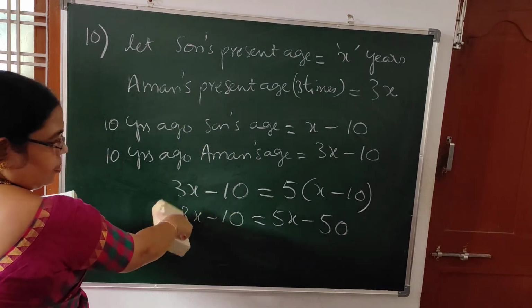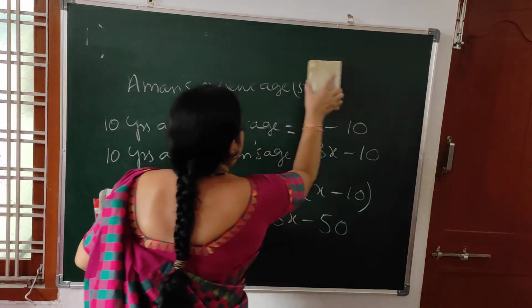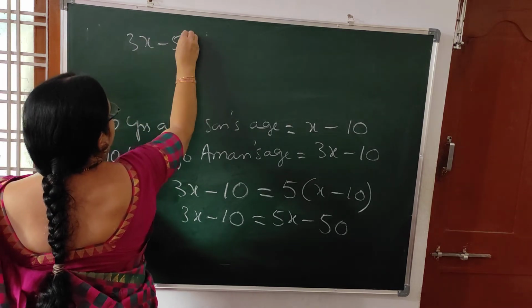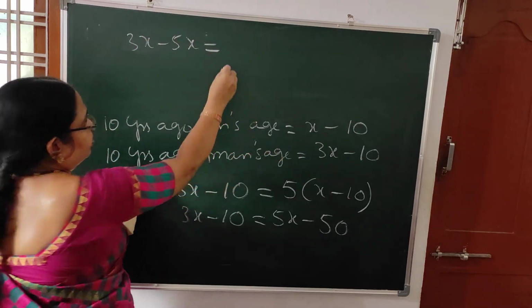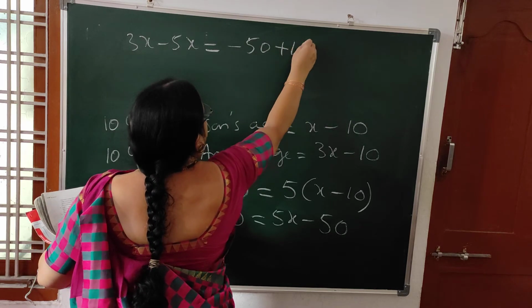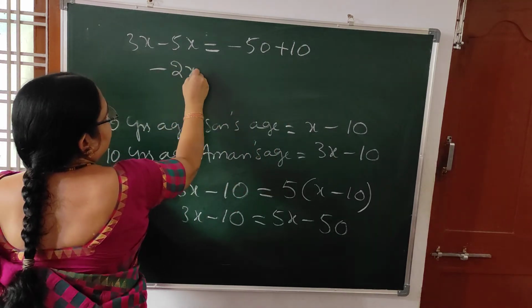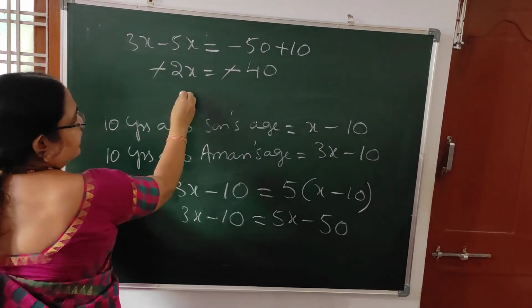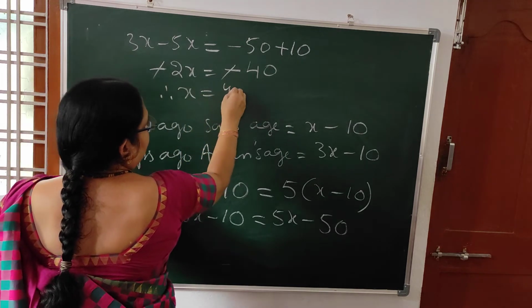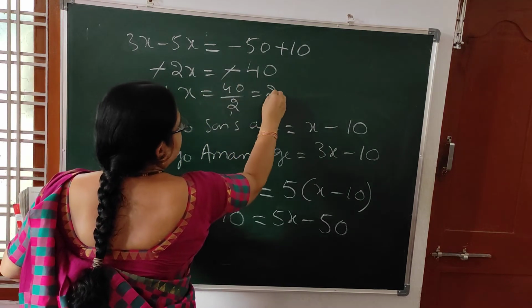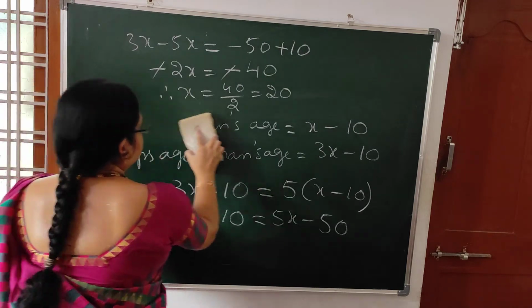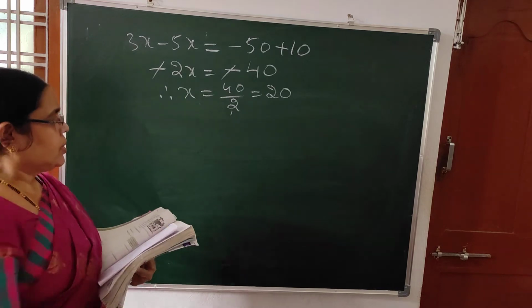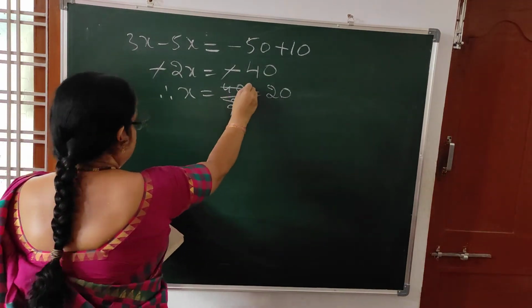Simplify. Anyway you can transpose. So 5x is coming to left side. That is 3x minus 5x is equal to, this is going to the opposite side, minus 50 plus 10. Minus 2x is equal to minus 40. Minus minus cancel. So therefore x is equal to how much? 40 by 2, that is equal to 20. That means x, whose age is x? Son's age. So therefore son's age is 20 years.